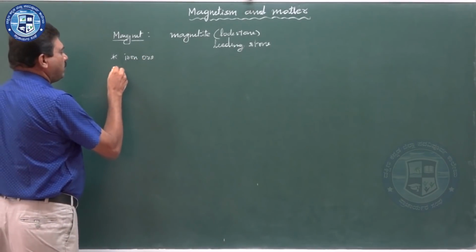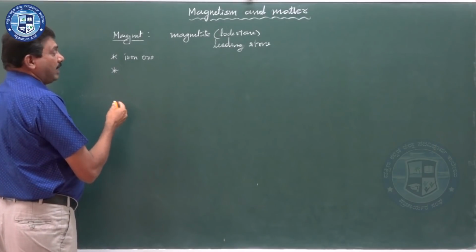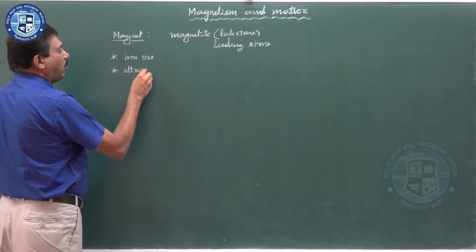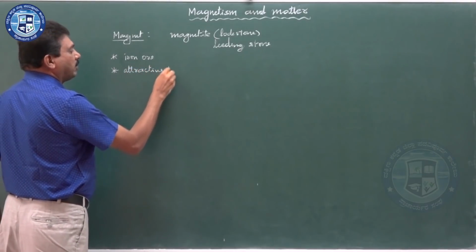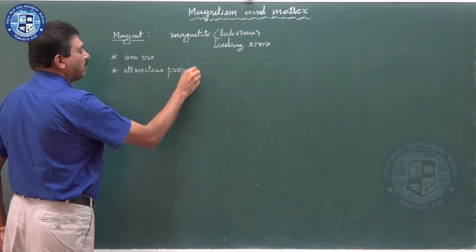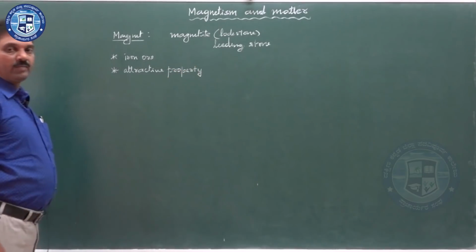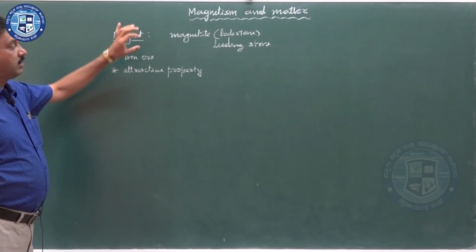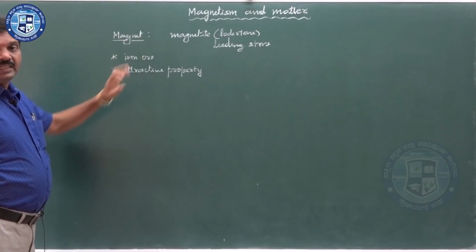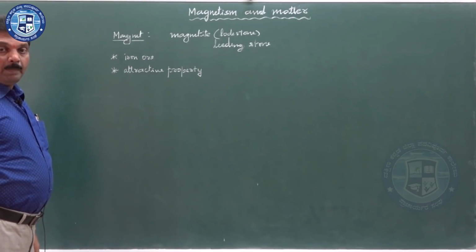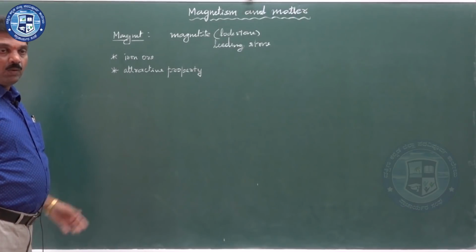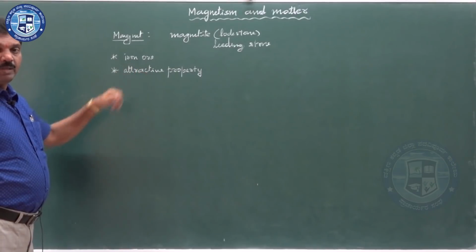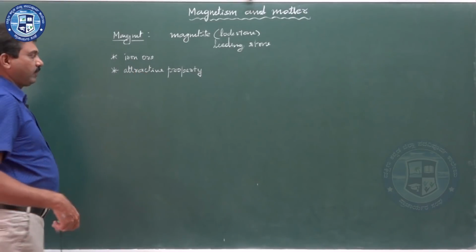What is the speciality of this iron ore magnet? It has a property called attractive property. This attractive property means this magnet can attract small pieces of iron, cobalt, etc. That is why it has a special property called attractive property.